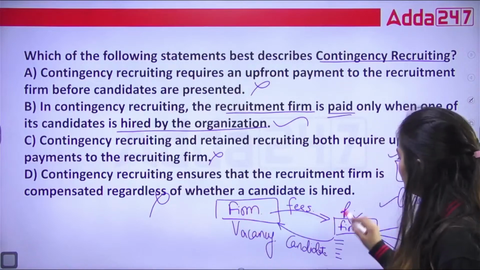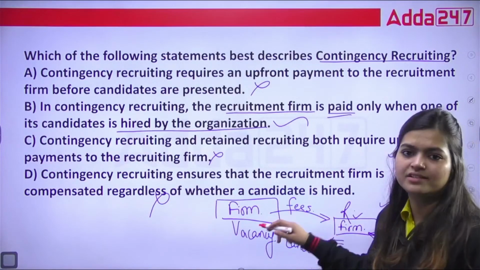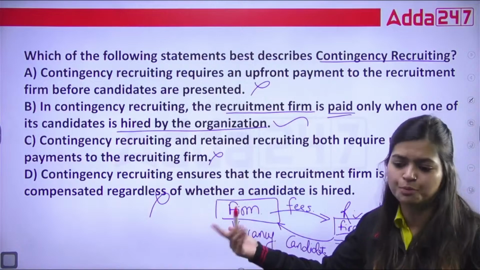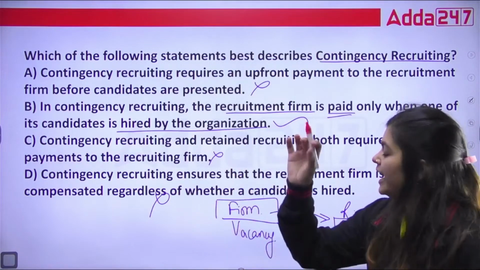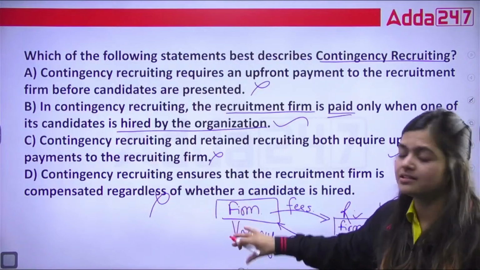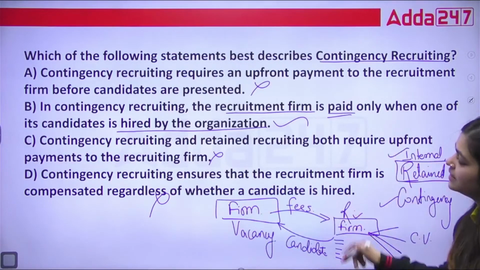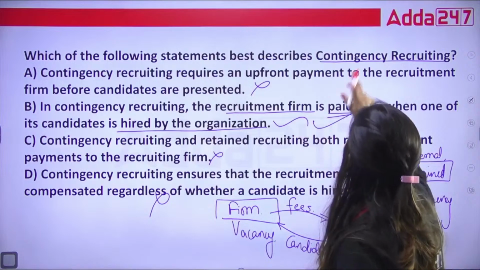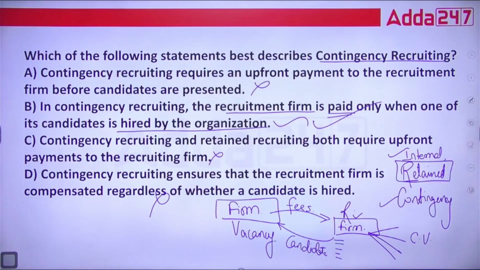Whenever this recruiting firm gives so many suggestions that you can appoint this person, that person, and out of this, if any person this organization appoints, at that time only they need to pay the fees. That is the true definition of contingency recruiting.